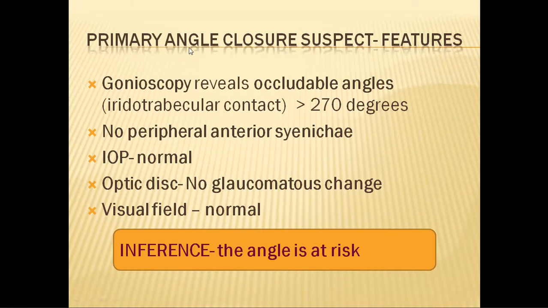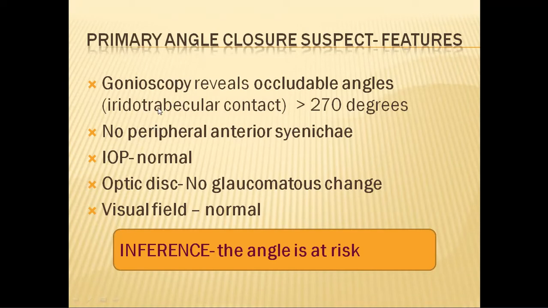So the first is primary angle closure suspect. At this stage, the patient is just a suspect. The features of this are the presence of occludable angles, that is iridotrabecular contact in greater than 270 degrees. That means more than 2/3 of the angles are occludable. This we have found out by doing gonioscopy.